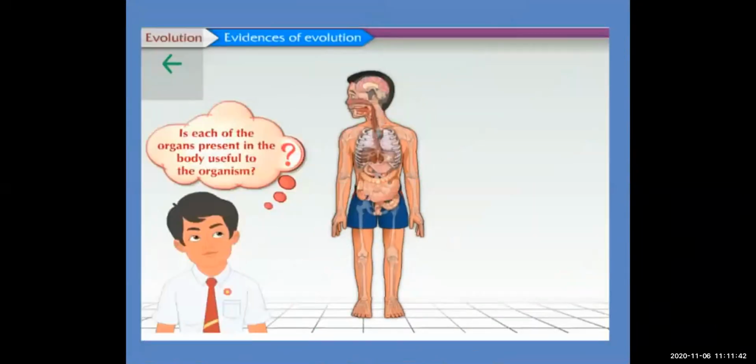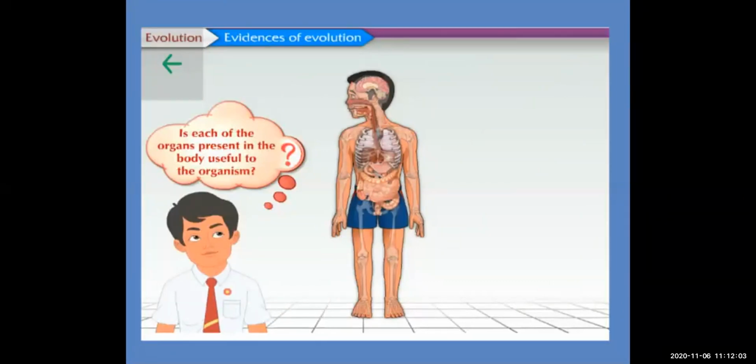Here, is each of the organs present in the body useful to the organism? This boy is thinking, or you must be thinking sometimes, that most of the time we think all body parts are useful, but there are some vestigial organs also which are not useful. We don't use them, but they are present in our body.